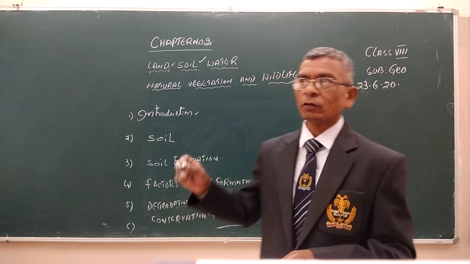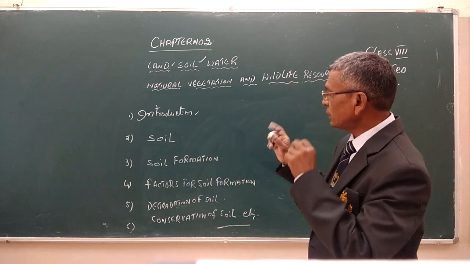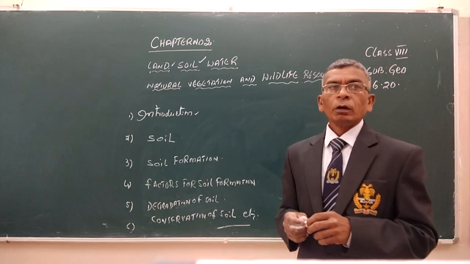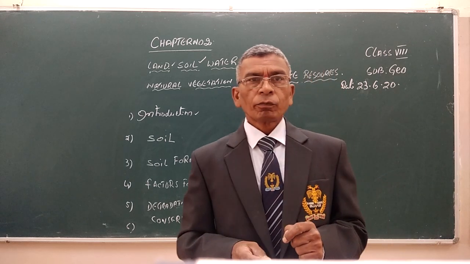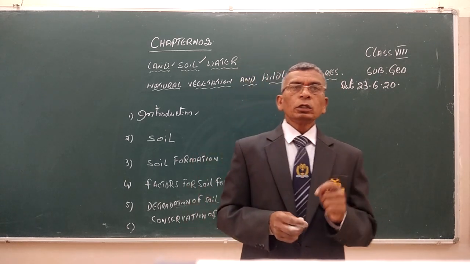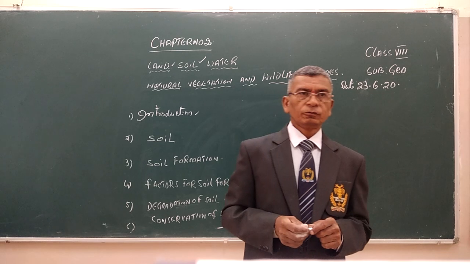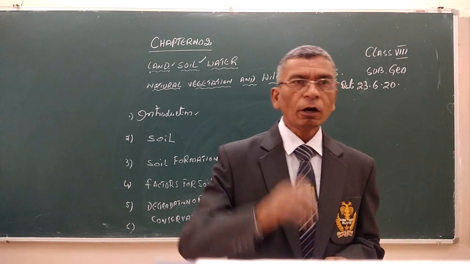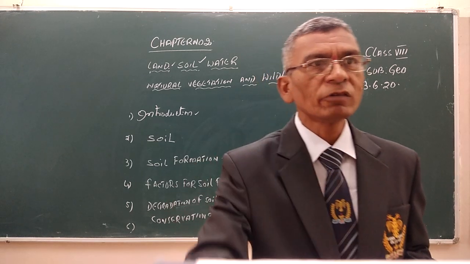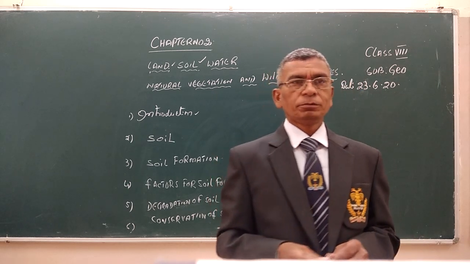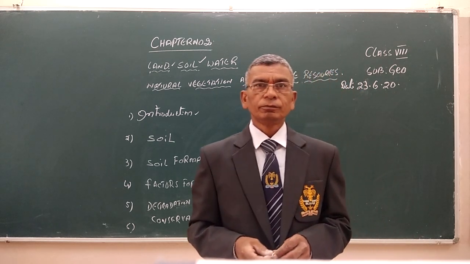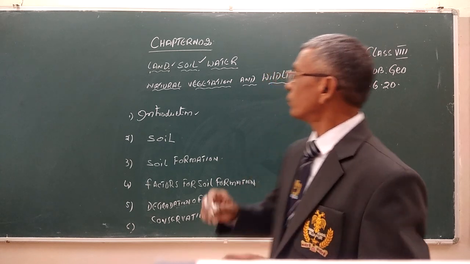That land use pattern we have discussed, right? Then, coming to soil, common resources, followed by degradation of land and how to conserve against land degradation. So these are the points we discussed in the previous class.